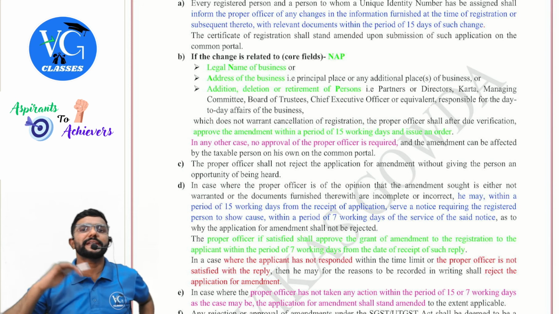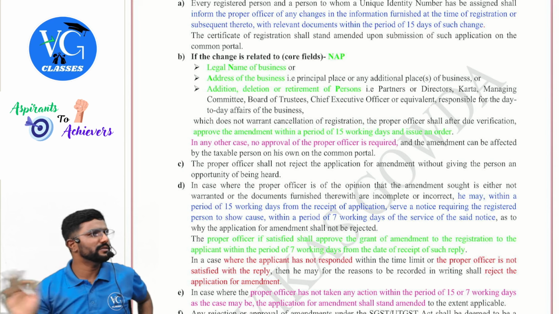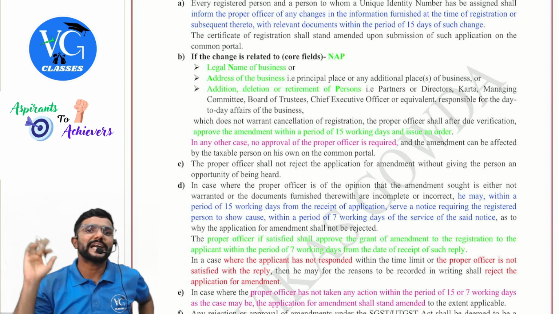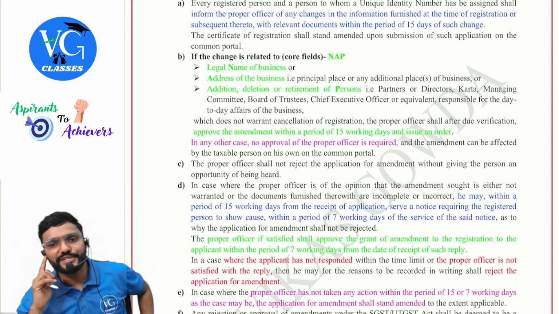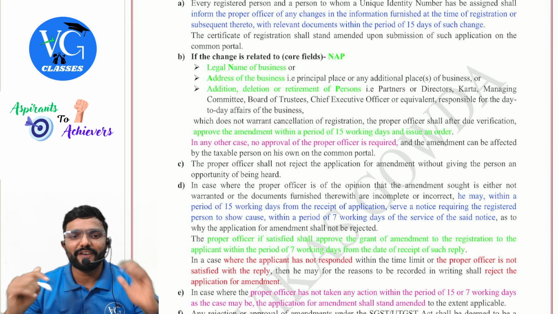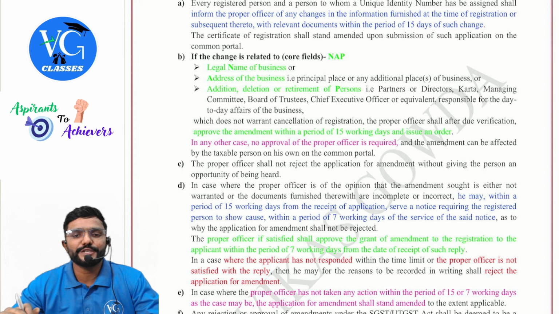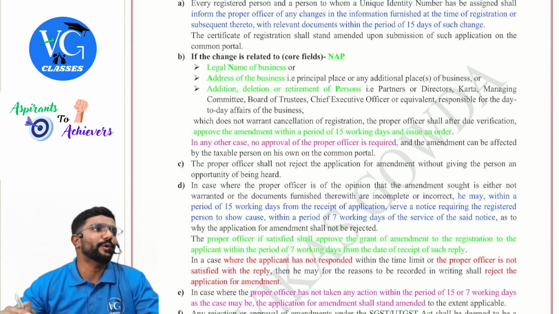Sir, what if it is other than NAP? Should I require the approval? No. As soon as I apply, it stands amended. In any other case, no approval of the proper officer is required, and the amendment can be effected by the taxable person on his own on the common portal, guys.